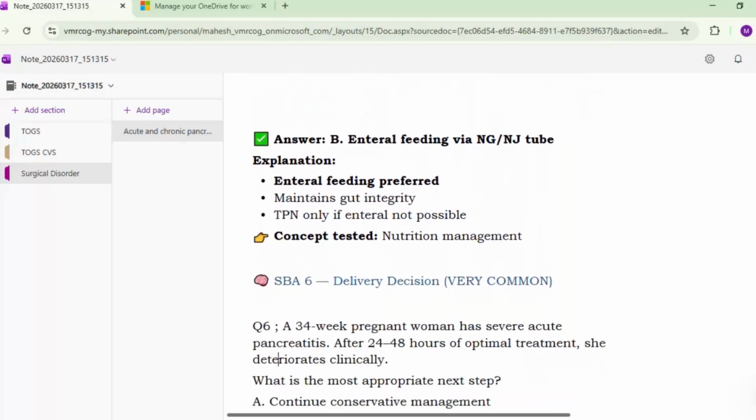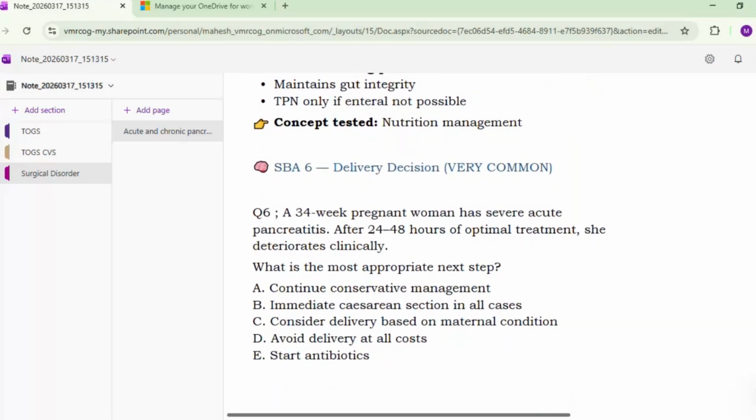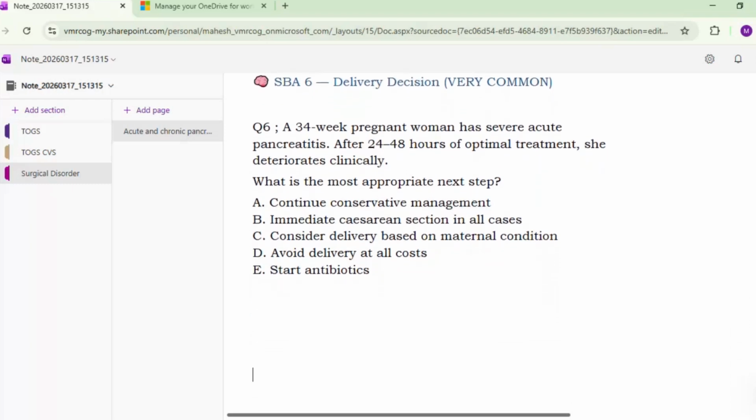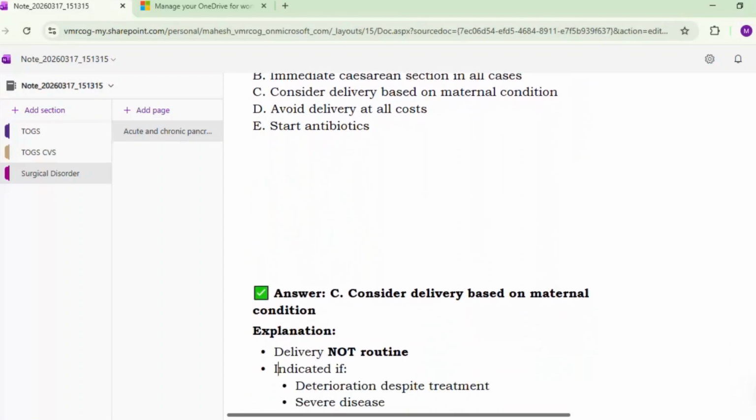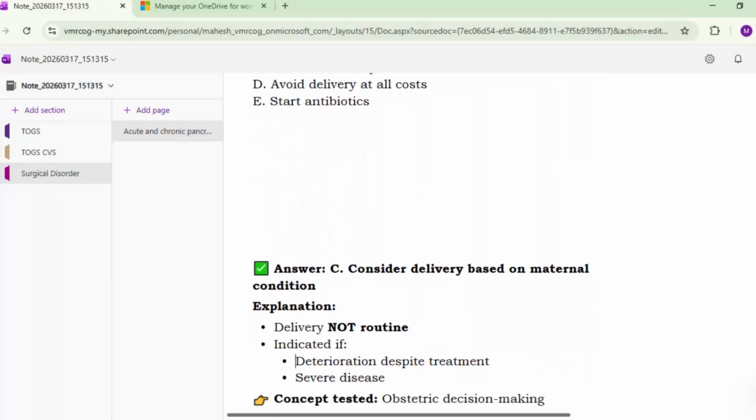Okay. Next. A 34-week pregnant woman has severe acute pancreatitis. After 24 to 48 hours of optimal treatment, she deteriorates clinically. What is the most appropriate next step? A. Continue conservative management. B. Immediate C-section in all cases. C. Consider delivery based on maternal condition. D. Avoid delivery at all costs. E. Start antibiotics. C. Consider delivery based on maternal condition. Yes, because 24 to 48 hours treatment has already been given, so she will require delivery. So delivery is not routine, indicated if there is a deterioration despite treatment and severe disease.